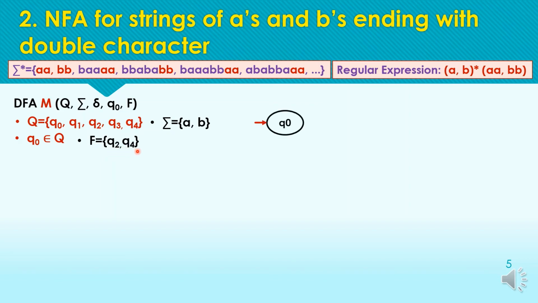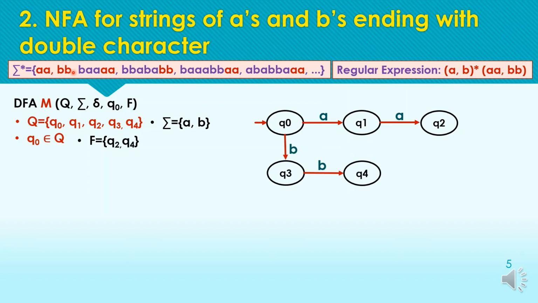Starting with the initial state, for the minimum required strings double A and double B. So starting from the initial state, we have to define a path for both of the minimum strings, and for the acceptance of these minimum strings we need to mark q2 and q4 as the final states.